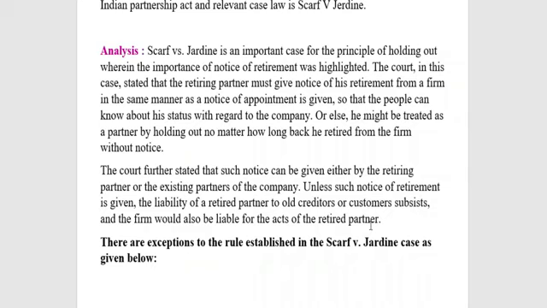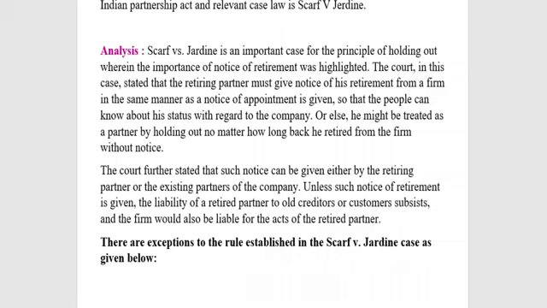But the facts are similar. That means what we have to see from the case laws, we have to give importance to the principle which has been held in any case. That is very much important. More than the facts, we should give importance to the principles outlined in any case law. So what I have told you are the facts, issue and provision of law. Then we have to make the analysis.